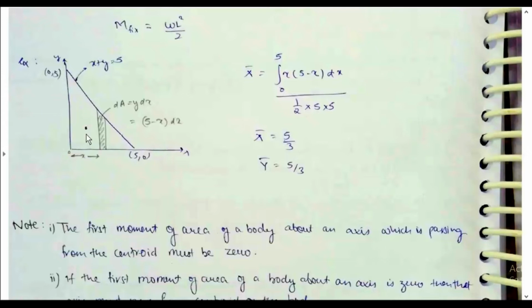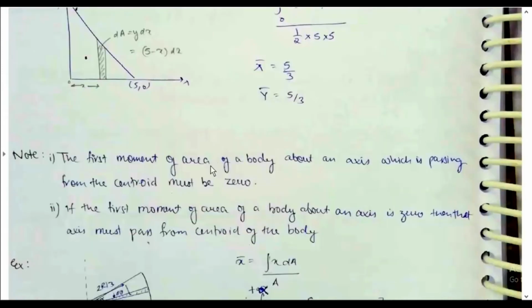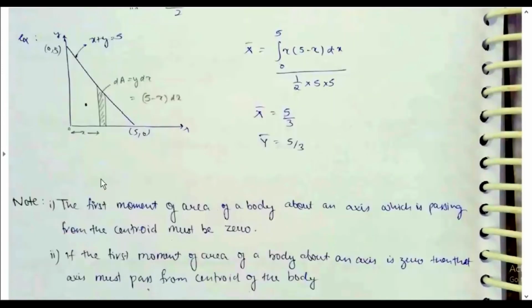Integral x dA, where dA is y dx. Let's consider a small element at a distance x from the origin. dA is equal to y dx, which is equal to (5 minus x) into dx. So integral 0 to 5 of x dA divided by the total area, half into 5 into 5. X bar is equal to 5 by 3, and y bar is equal to 5 by 3, as it is symmetric about the line x plus y is equal to 5.